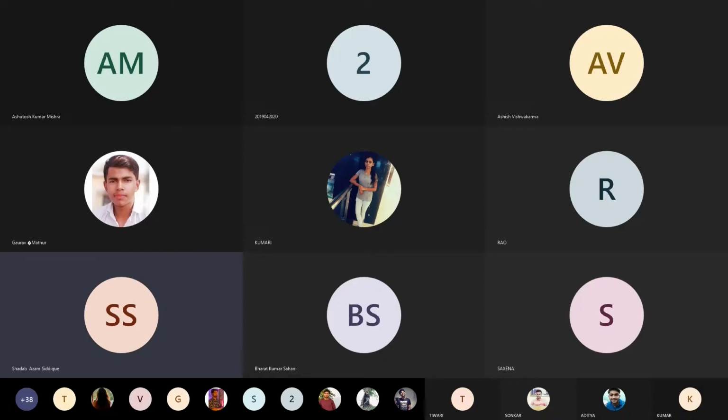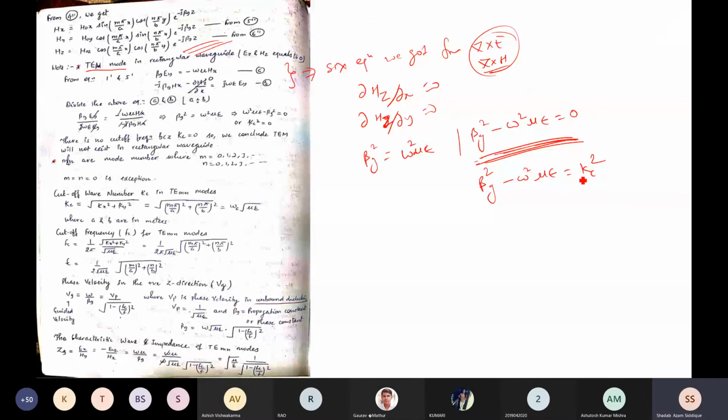Omega square mu epsilon comes out to be kc square. From this analysis, from these two equations, we can say kc square is equal to 0. So if kc is equal to 0, then the cutoff wave number is 0, and we get no cutoff frequency because kc is equal to 0. So we can say the TEM wave does not exist in a rectangular waveguide.